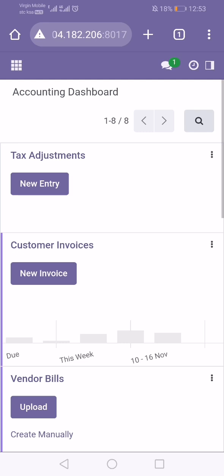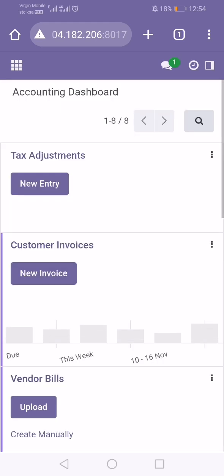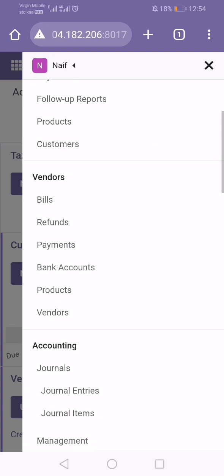Now you can manage your full business, your manufacturing company, or any service from our software. Here you can get all the necessary tools that you need, for example accounting, sales, purchase, inventory, project, and we can increase features here. For example, we can add manufacturing, we can add employees, an HR system, everything we can add as per your requirement. For example, now I am in accounting, and from your mobile you can also manage everything.